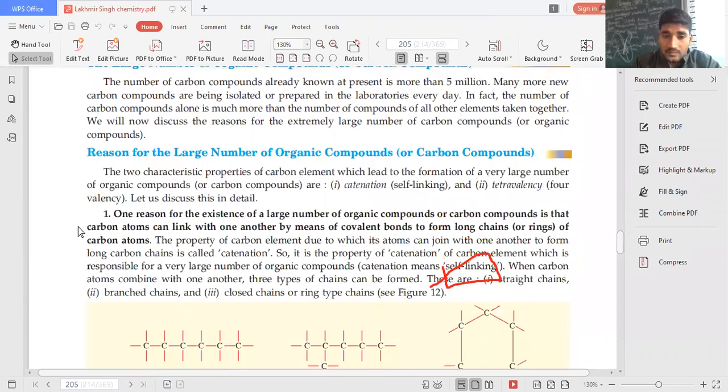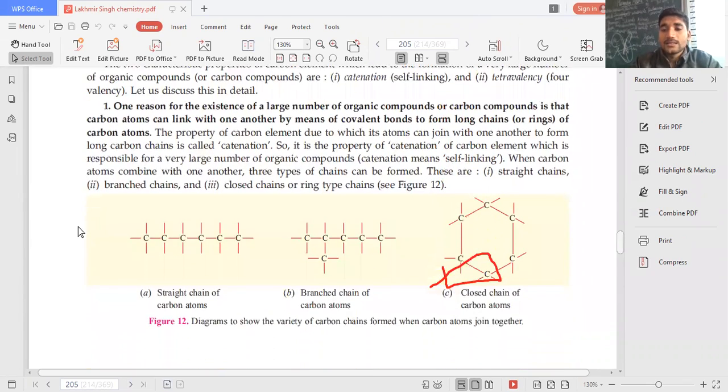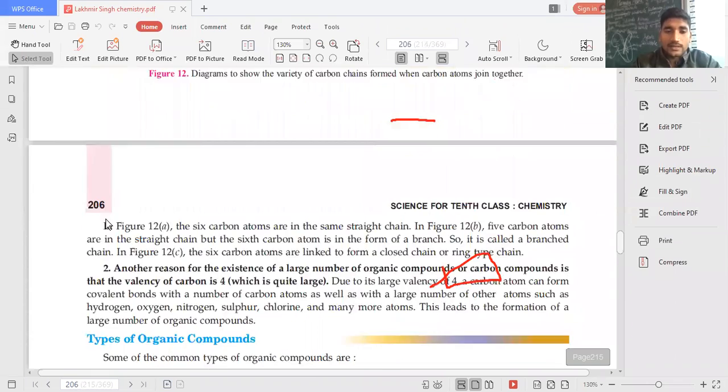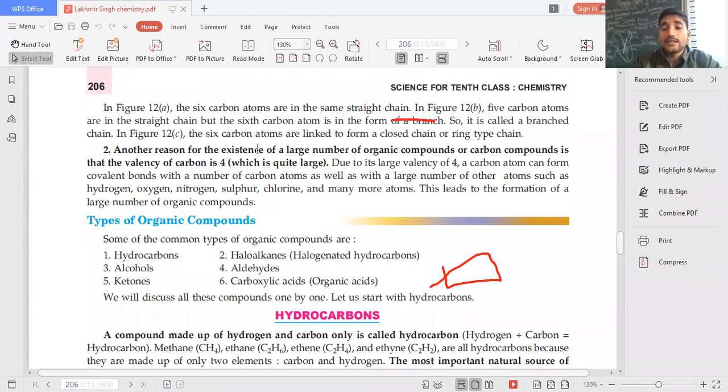Let's see. पहला reason है उनका self combining capacity. वो straight chain में combine हो सकते हैं, वो branch chain में combine हो सकते हैं, या फिर वो cyclic form में combine हो सकते हैं. This property is known as catenation. अभी बताया था मैंने, right? Any doubt? Okay. And second property is their tetravalency, you can say. Yes, their tetravalency, they can form 4 bonds.